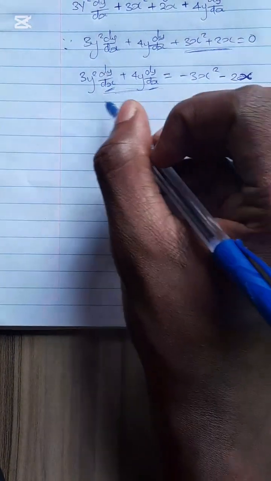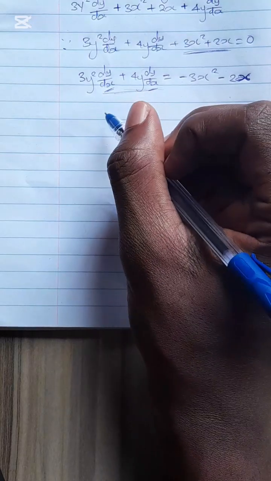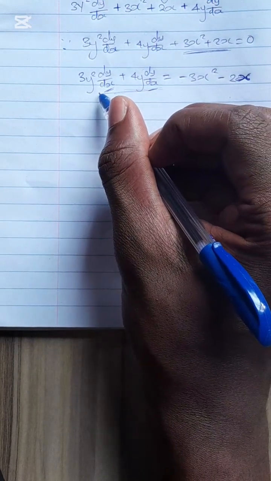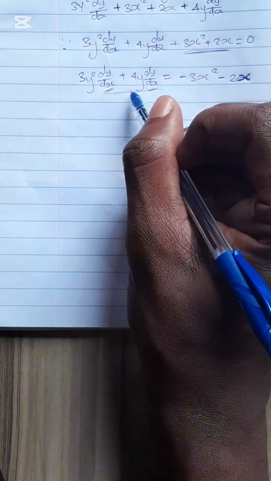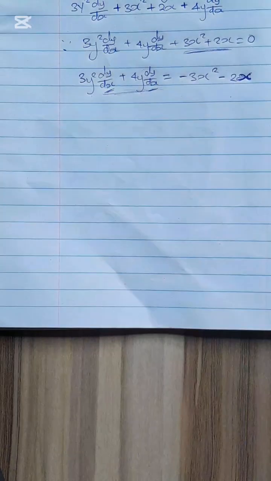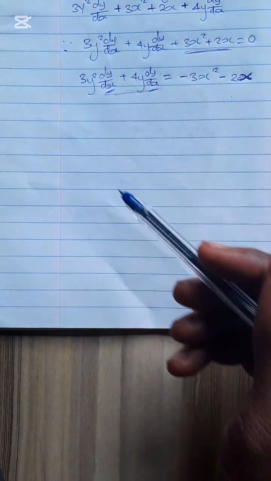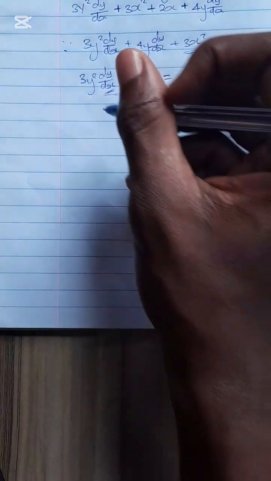Let's factorize this dy dx. What's common between 3y squared dy dx and 4y dy dx? dy dx is common.